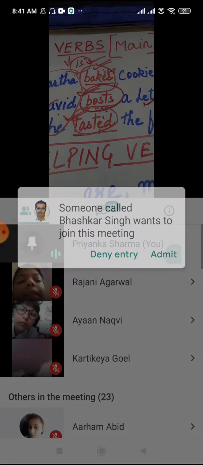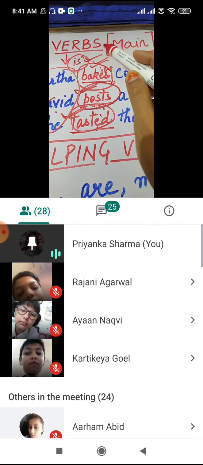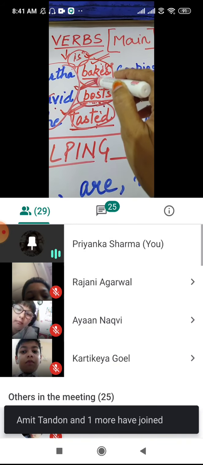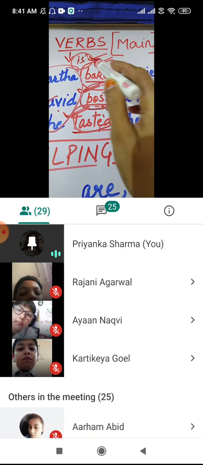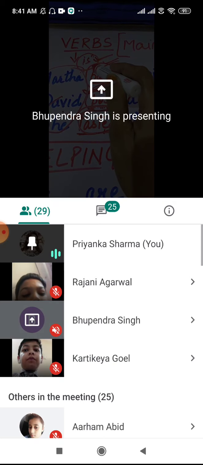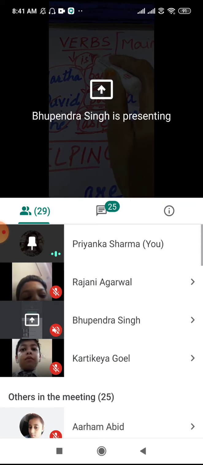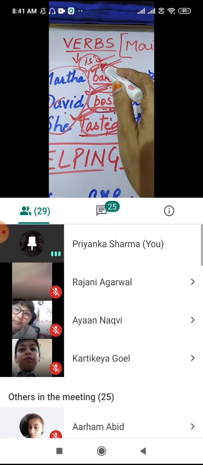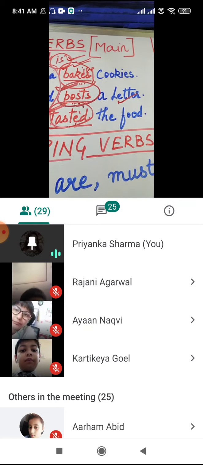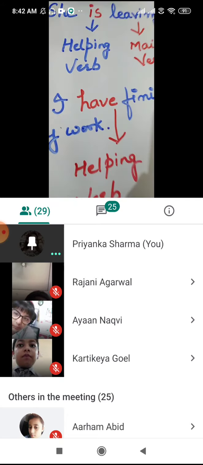Is will be a helping verb. Why? Because here the verb is baking, the action word is baking, and the word which is placed just before the main verb to complete the meaning of a sentence is "is". So this is a helping verb.